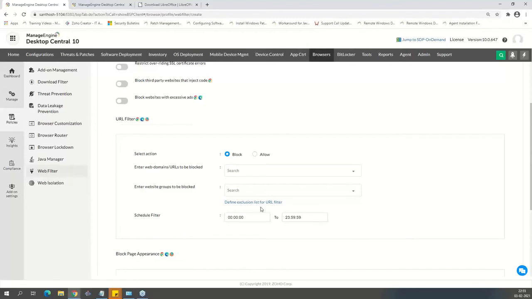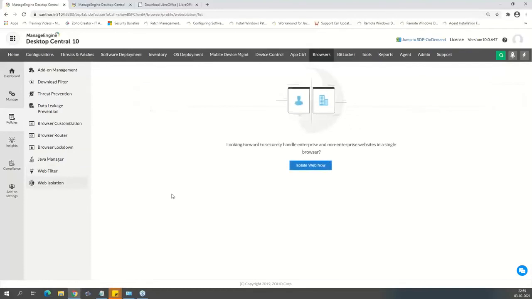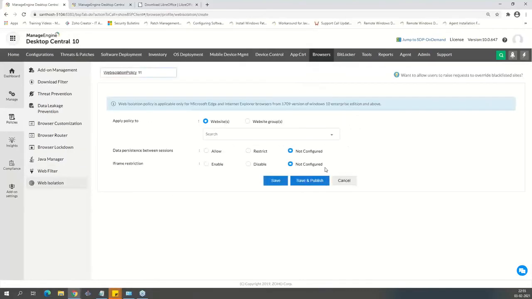You can go ahead and schedule those, saying for example, allow these websites after specific hours. You can schedule those here using the web filters and web isolation, data in persistent sessions, right? So something like you create a sandbox where you open a browser, and whatever they browse will go into the sandbox. Once they close the session, all the data is gone, something like that, right? So that's web isolation, data in persistent sessions. So this is browser security, add-on management, download filter, threat prevention, data leak prevention, browser router and lockdown, Java manager, etc.